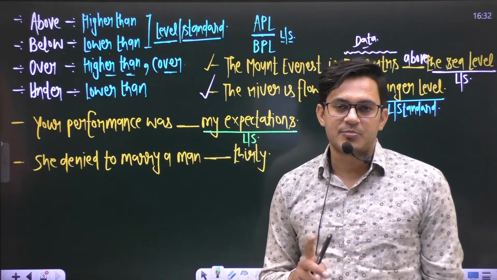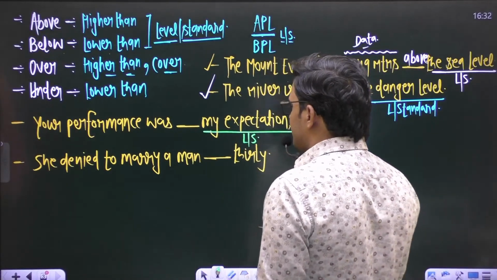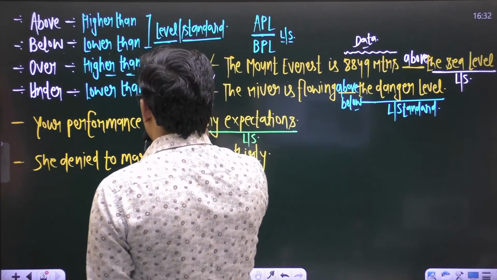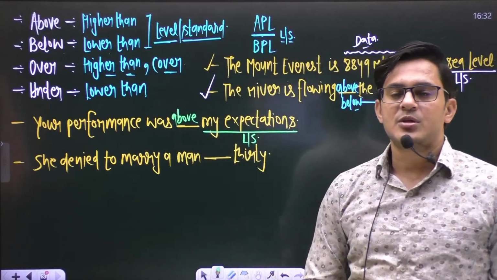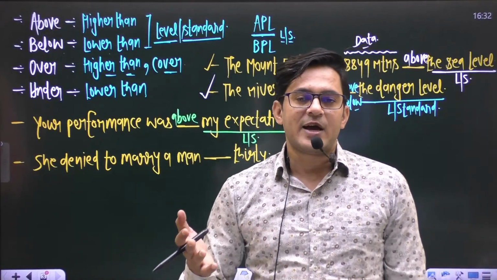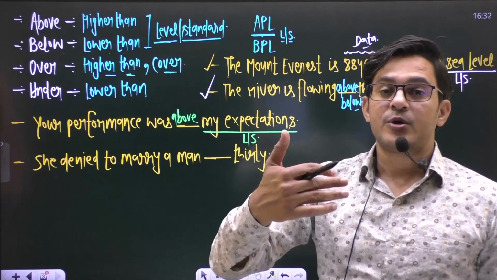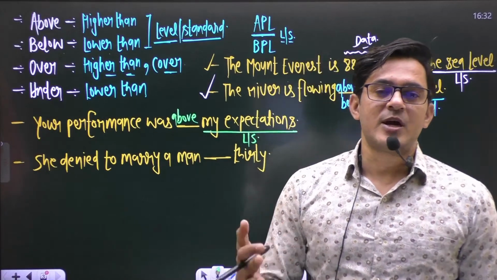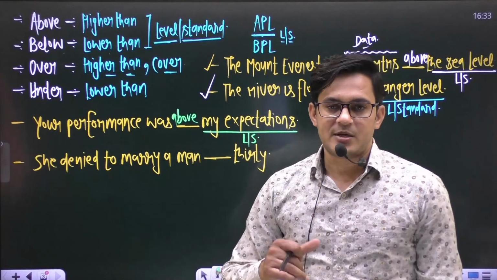So before this word we can use the preposition above. Your performance was above my expectation. Suppose I have expected that you shall score 60% or 70% marks, but you have scored 95%. So it is above my expectation, right?